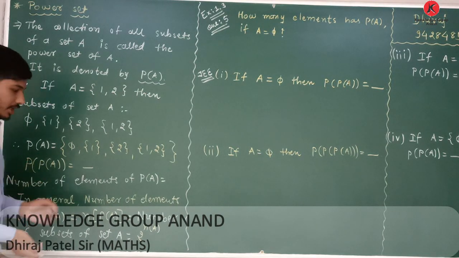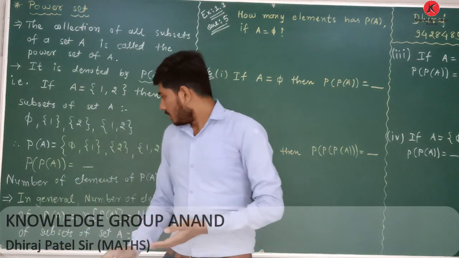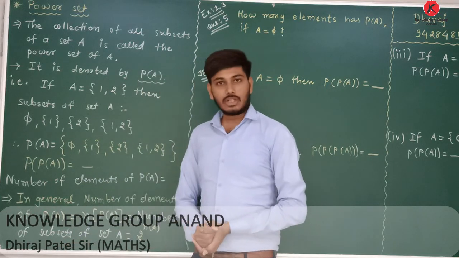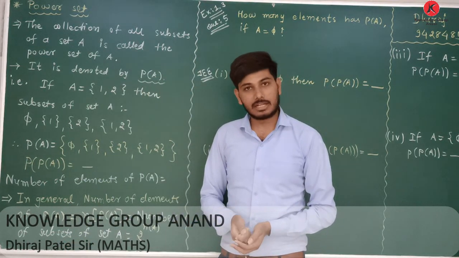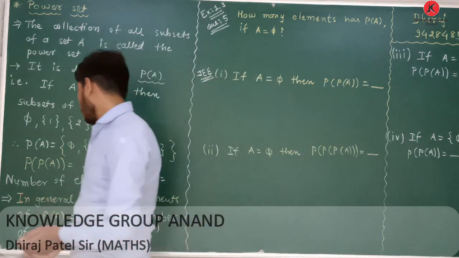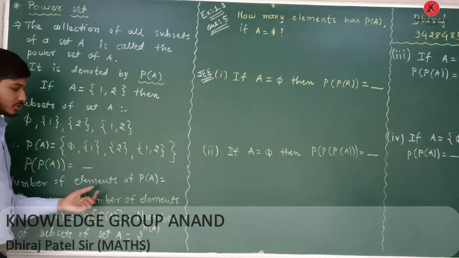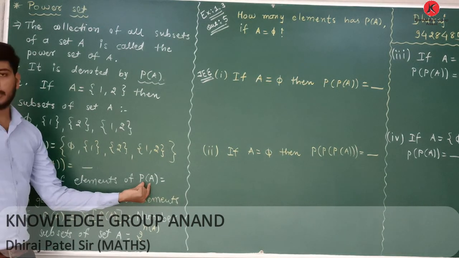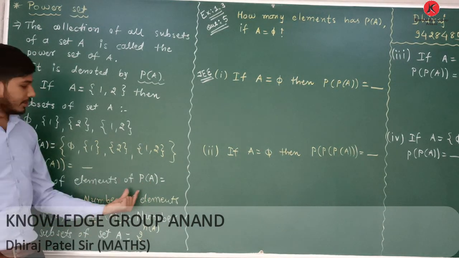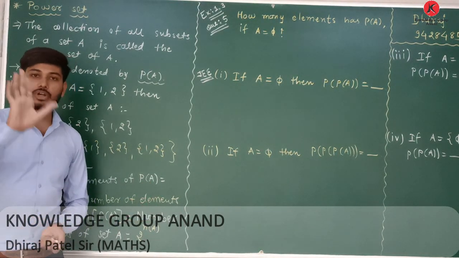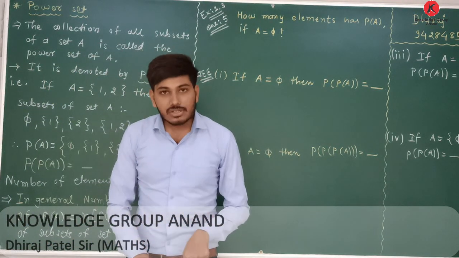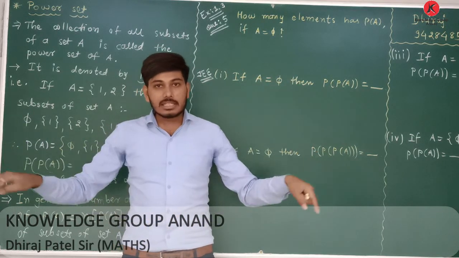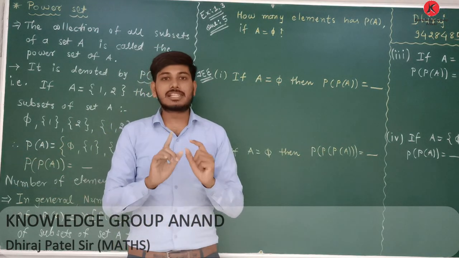Now, the important topic related to power set is the number of elements of the power set of any set. First, the number of elements of the power set of A. What do we mean by power set of A?